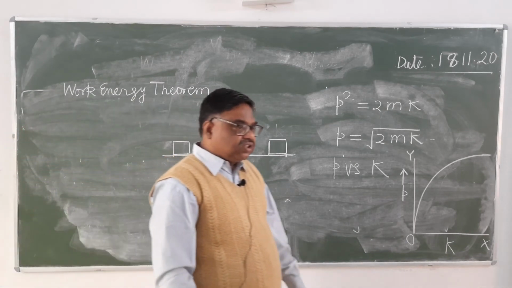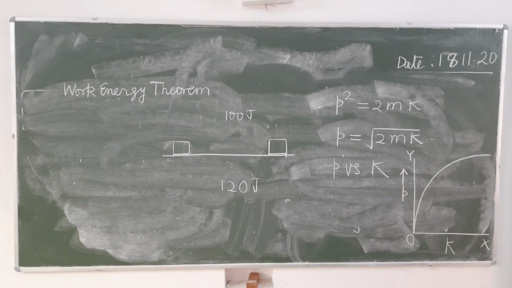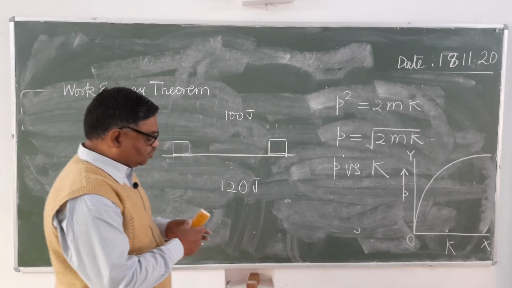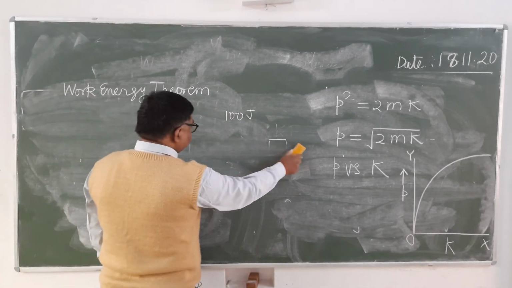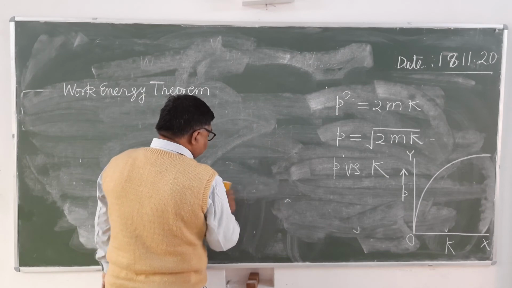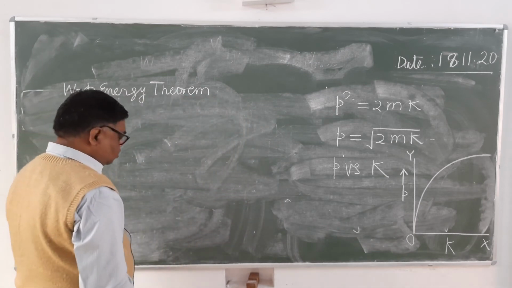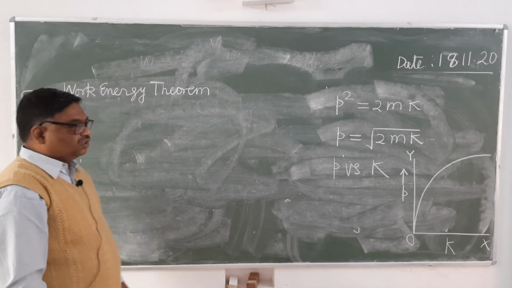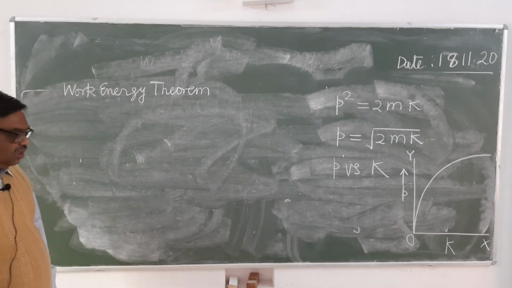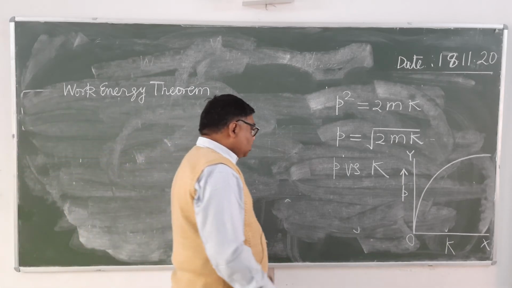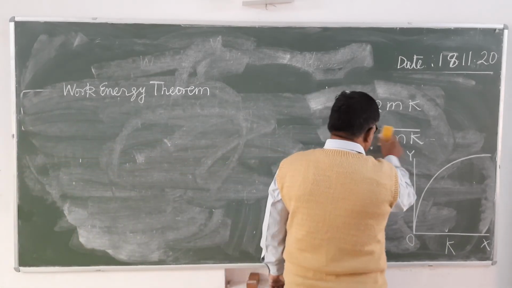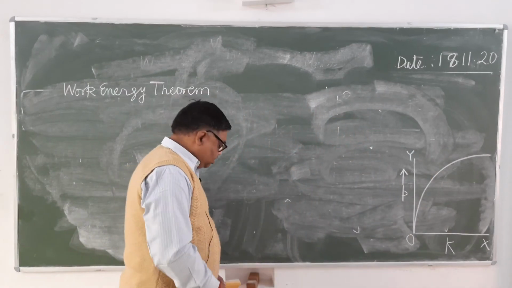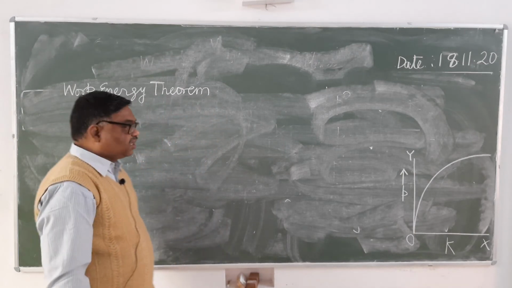According to the work energy theorem, work done by a conservative force is equal to the change in kinetic energy, and the change may be an increase as well as a decrease.